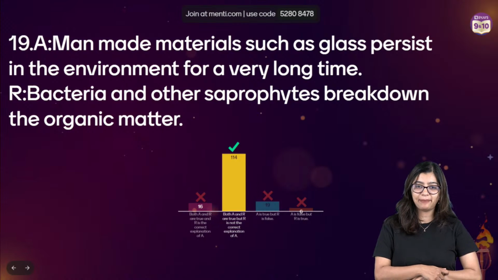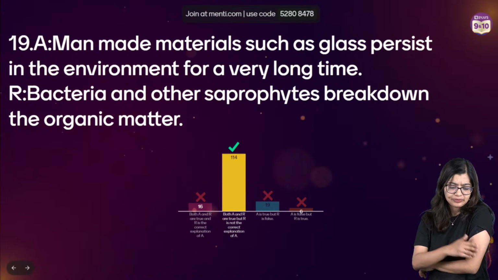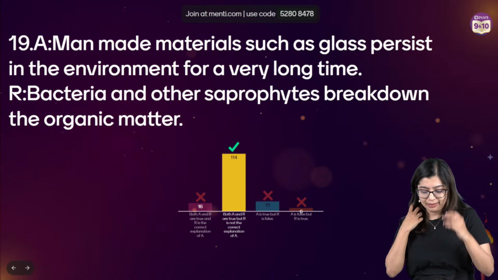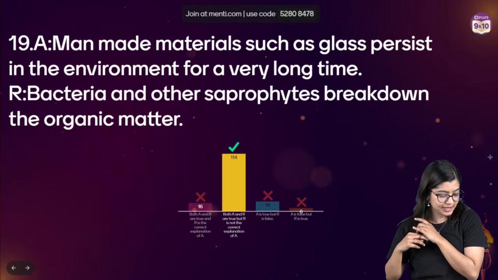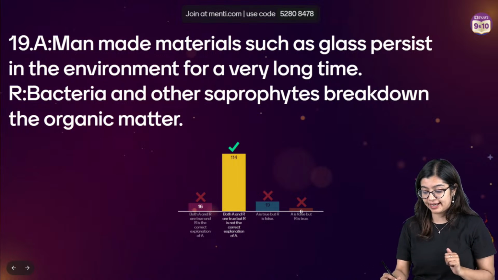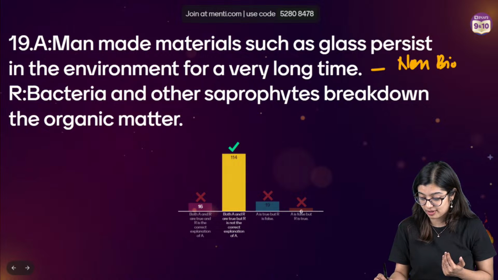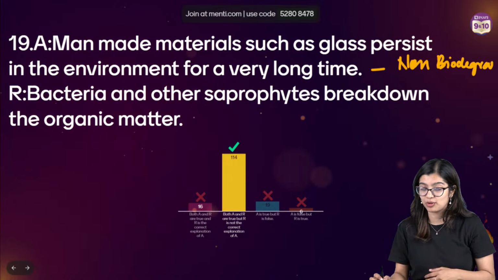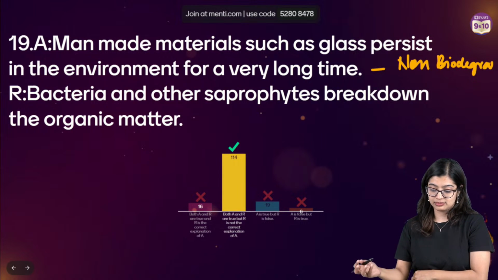Guys, what happened? Why is it C? Why were you confused between B and C? See, man-made materials like glass and everything, they are non-biodegradable, right? They are non-biodegradable, which means that in this particular case it takes a long period of time. So ideally, the reason here would be that they cannot be broken down by bacteria and other saprophytes, right?